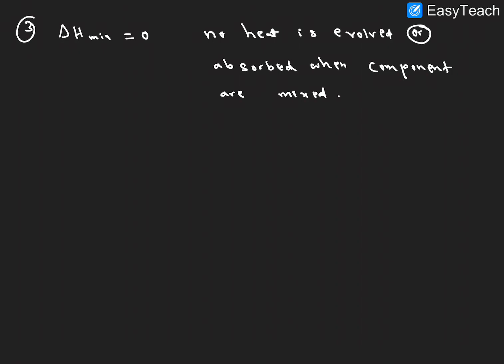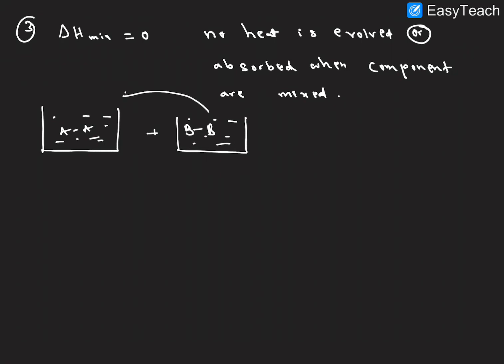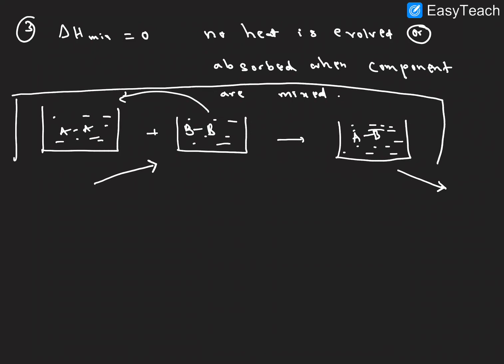I hope it's clear. For example, here this is A type solvent, right? And here B type of solvent is there. So both are mixing now, forming like an AB solvent. Here no heat is being observed, in this case no heat is releasing. So such a solution is called an ideal solution. I hope it is clear.